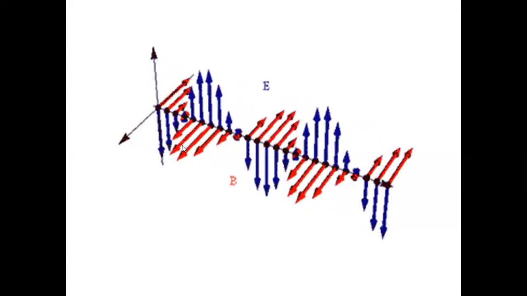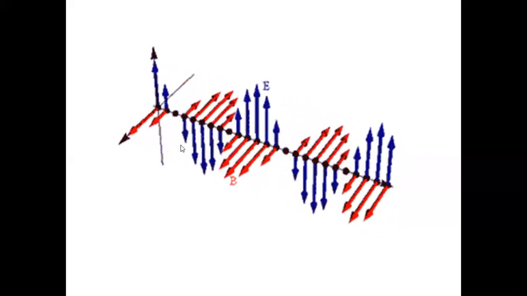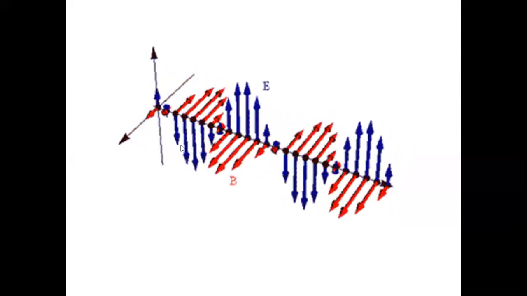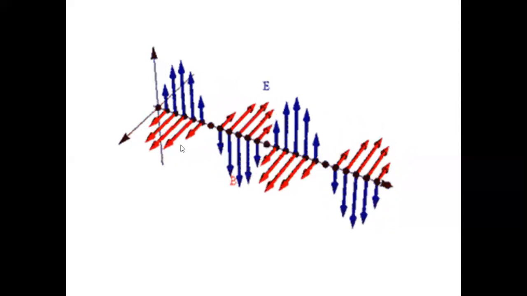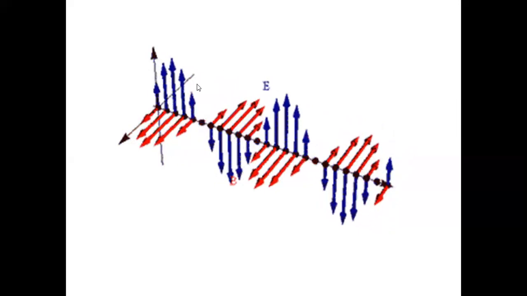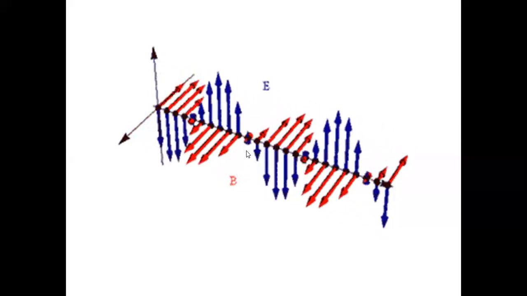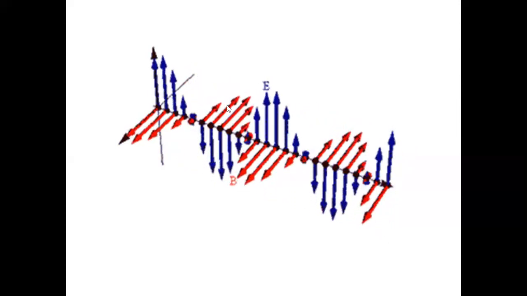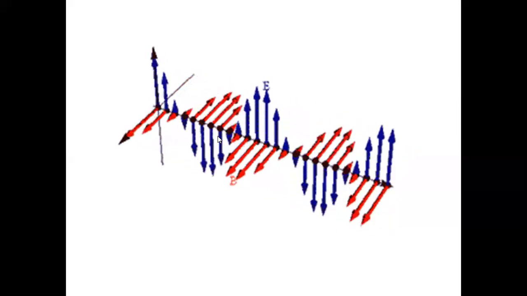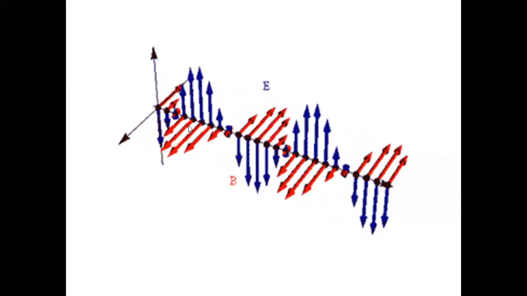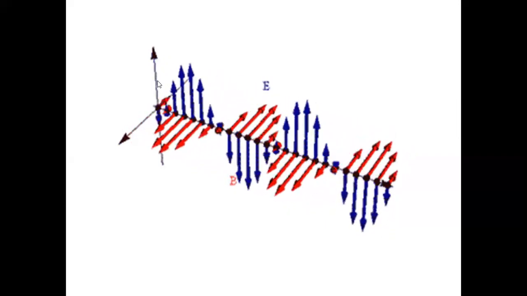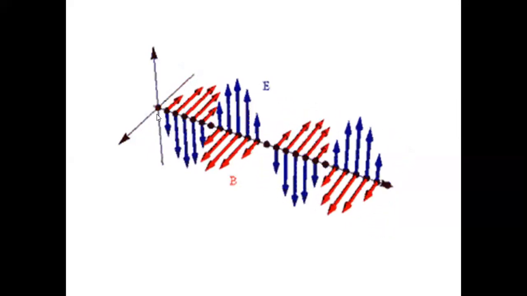So light is a beautiful combination of electric and magnetic fields continuously changing with time. At no point can you have electric and magnetic fields taking rest. They are continuously changing with time. But one thing is, electric and magnetic fields are very good friends. Wherever the electric field is very strong, the magnetic field is very strong. Wherever the electric field goes to 0, the magnetic field also goes to 0. So in the path of light, don't be under the impression that this is the only pair of electric and magnetic fields that it has got.